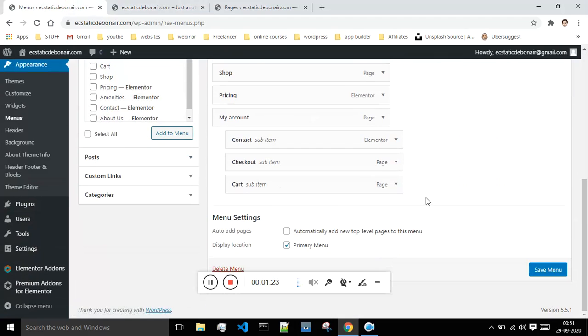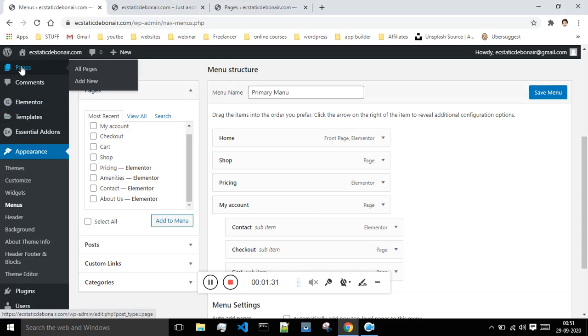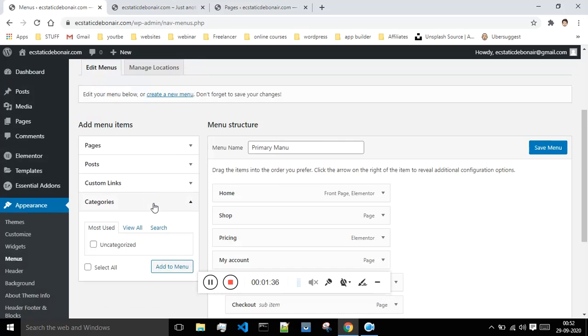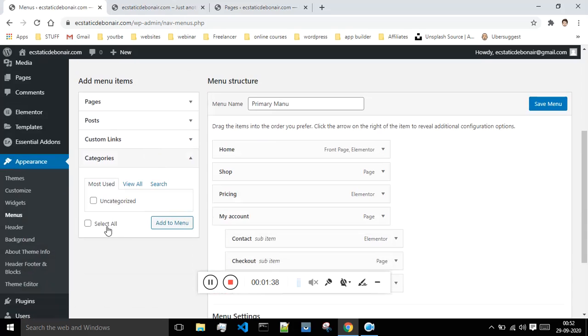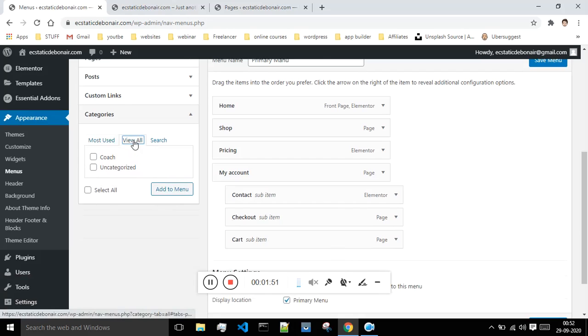If suppose I want to add a few more options over here, like these are my pages. Okay, so all the pages that are created under this pages tab are present over here. Now if suppose I want to add something like category, I can add category also. Sometimes we happen to sort the posts according to the categories, so I can add the category over here. In order to do that, first of all I have to create one category, and after that only I can add it. But as of now I am having this coach and the earn category option.